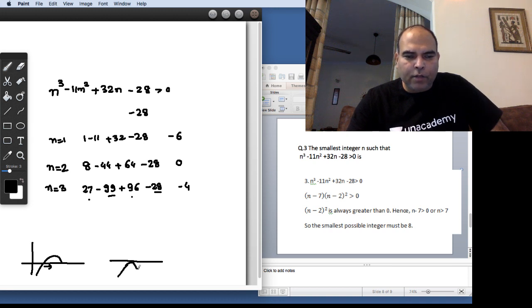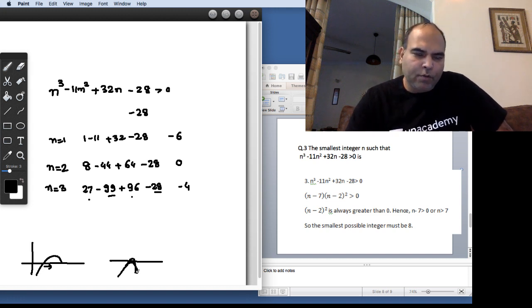Whether it took a downward shape like this or it took a downward shape immediately like this after crossing, that we don't know, right? We don't need to care also about it. But what is important is that from 2 to 3, it might have gone above the x-axis, or it might have remained, touched the x-axis and come back.